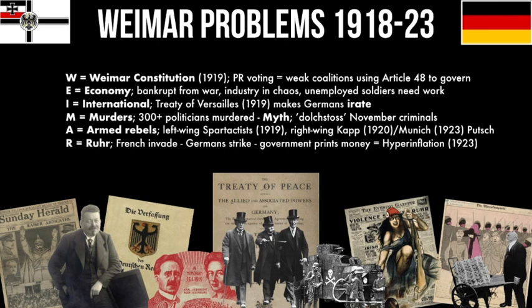I would strongly advise you to argue that the Treaty of Versailles is the biggest problem, because you can link the Treaty of Versailles to the economic problems, you can link it to the Ruhr crisis, you can link the anger that caused the armed rebellions to the Treaty of Versailles. Pretty much everything goes back to that Treaty of Versailles, and it's still a huge problem, the Treaty of Versailles, 10 years later when Hitler gets to power. But that's up to you. You can make your own arguments.